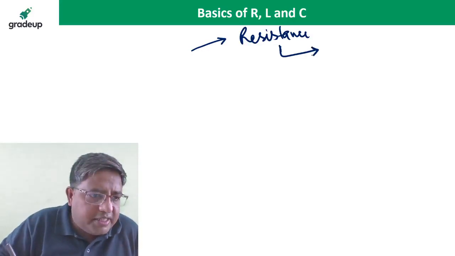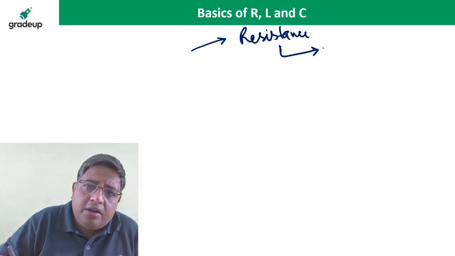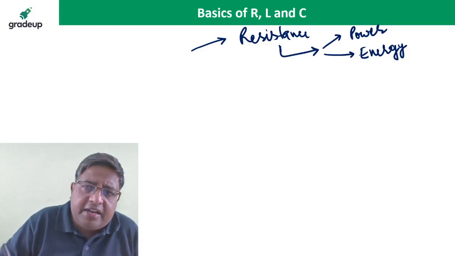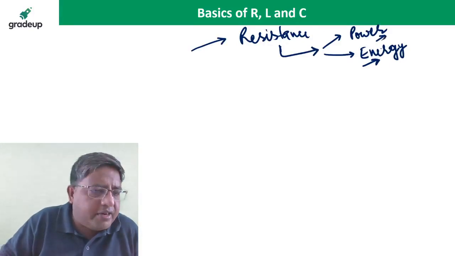So in the case of resistance, what is the power? Calculation of power, calculation of energy dissipated. In case of non-periodic, if the signal is aperiodic, how can we calculate the energy dissipated? How can we calculate the power consumed?